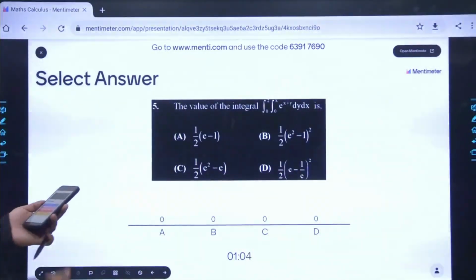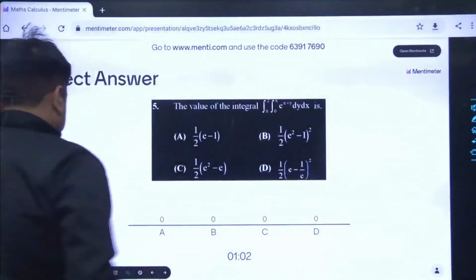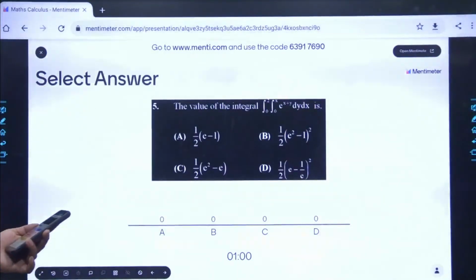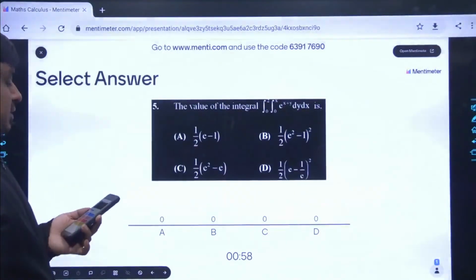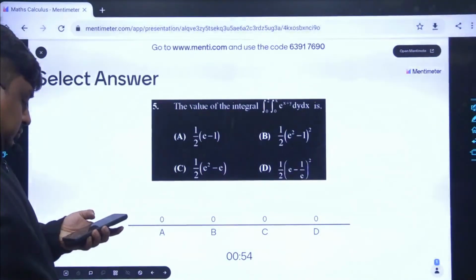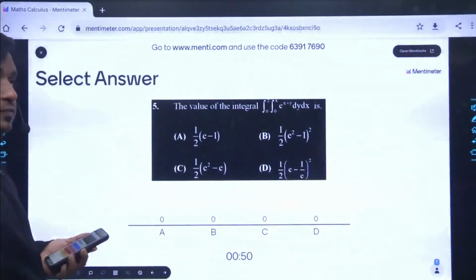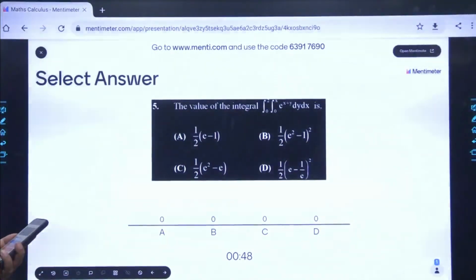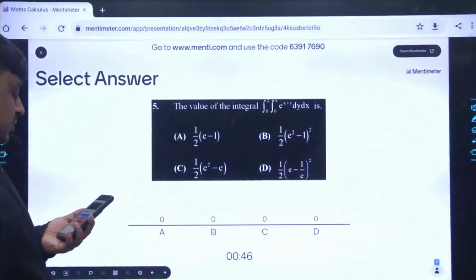If you're not able to connect, you can do one thing. You can use this code now, and that is 6391 7690. Read the problem carefully and tell me what must be the best answer.